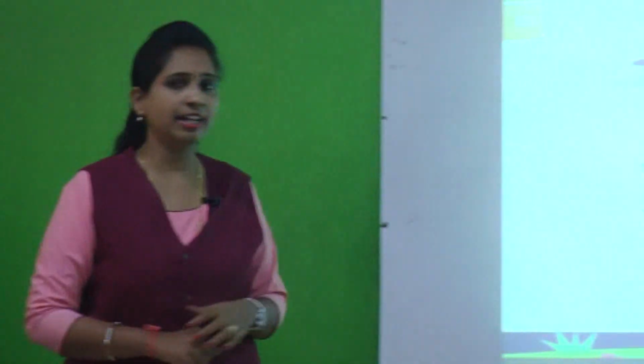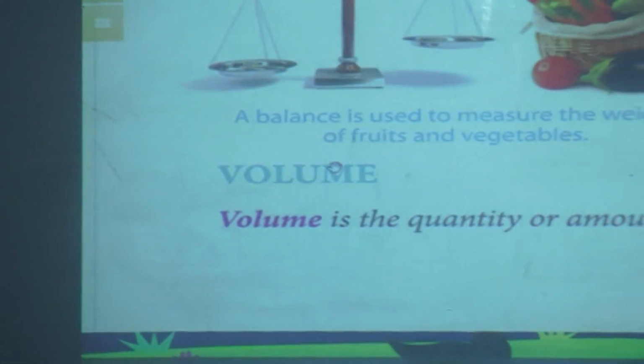What we have studied in our last session? Yes, do you remember? We have started our 4th chapter, that is measurement, isn't it? In that chapter we have studied the needs for measurement. Also we have studied length and weight, isn't it? Now shall we revise? We will revise once and we will start the next measurement, that is volume.